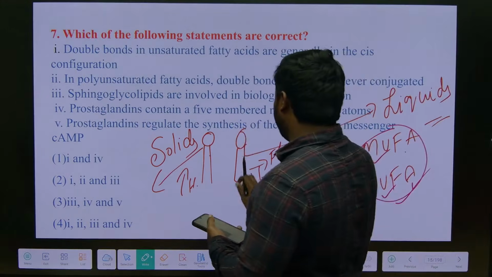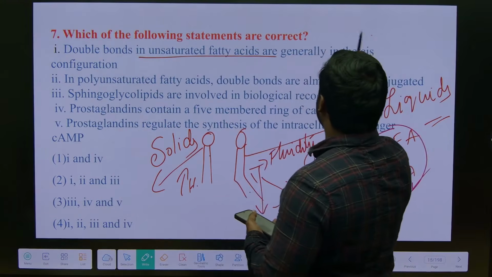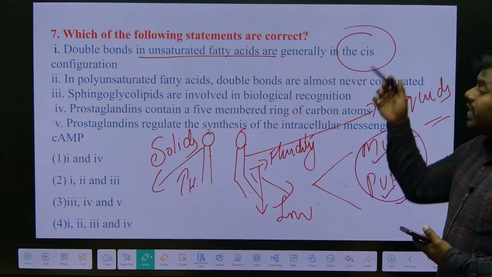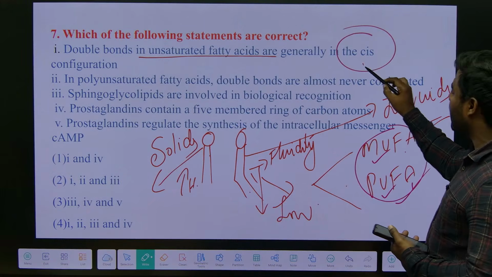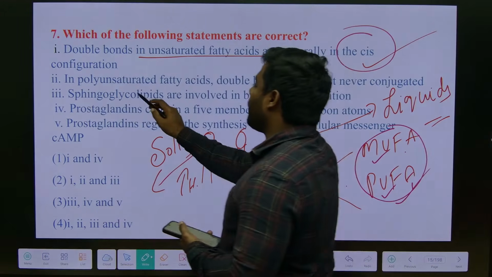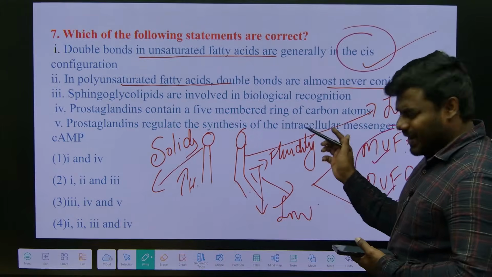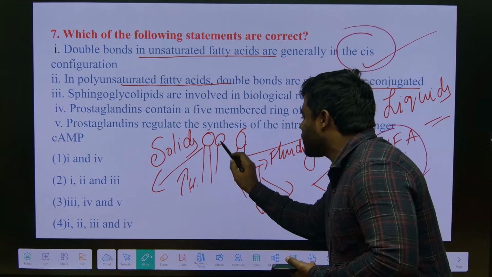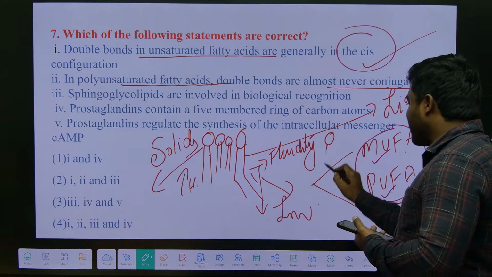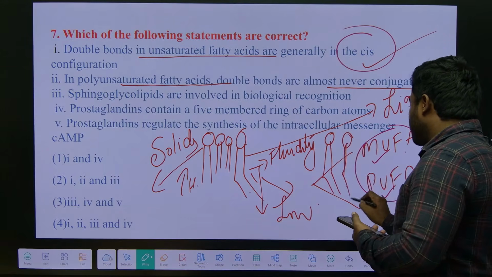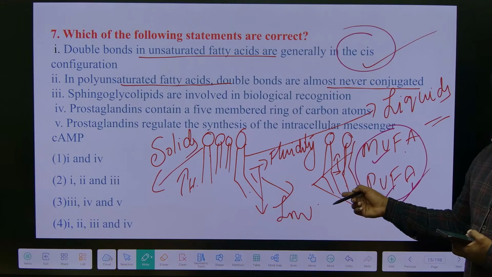So definitely unsaturated fatty acids contain double bonds. Double bonds in unsaturated fatty acids are mostly in the cis configuration. If they are in the trans configuration, the bonds never become stable. To maintain stability, they are always present in the cis configuration. In polyunsaturated fatty acid, that is PUFA, double bonds are almost never conjugated. See, if conjugated, they will arrange in this way, like a saturated fatty acid. Hence, they cannot maintain fluidity. How will they always arrange? They will arrange in this way, which leads to what? A great gap between them. The more gap they contain, the more easily they can increase fluidity. So they are never conjugated.